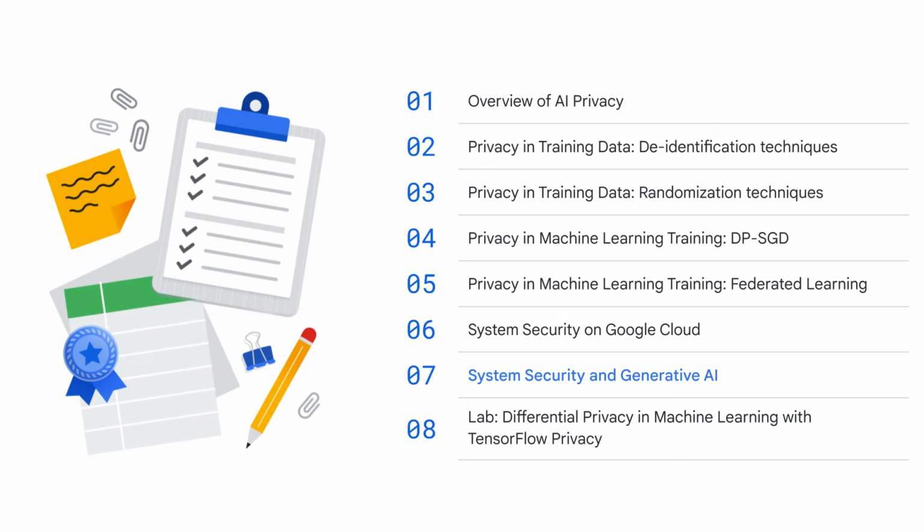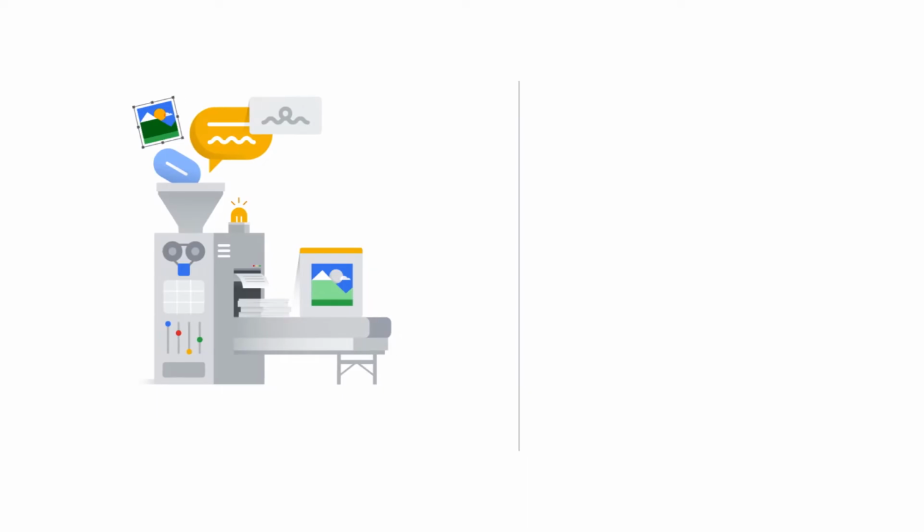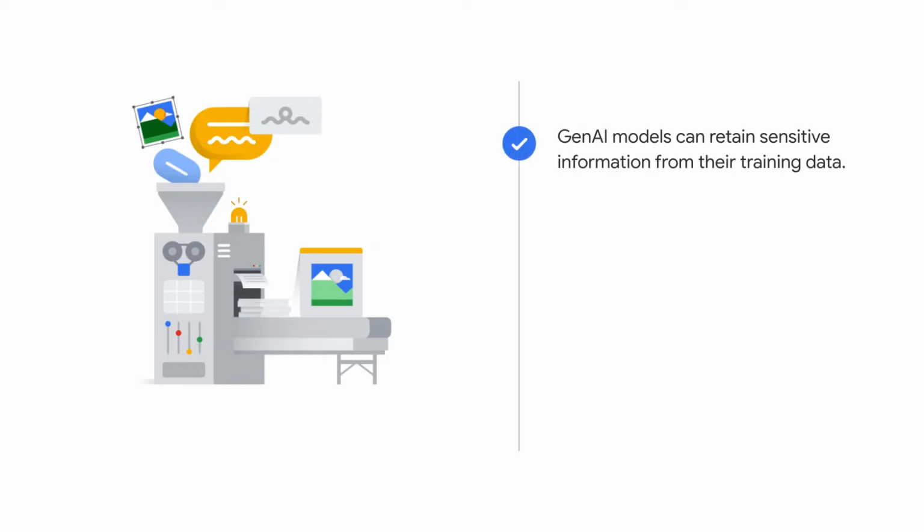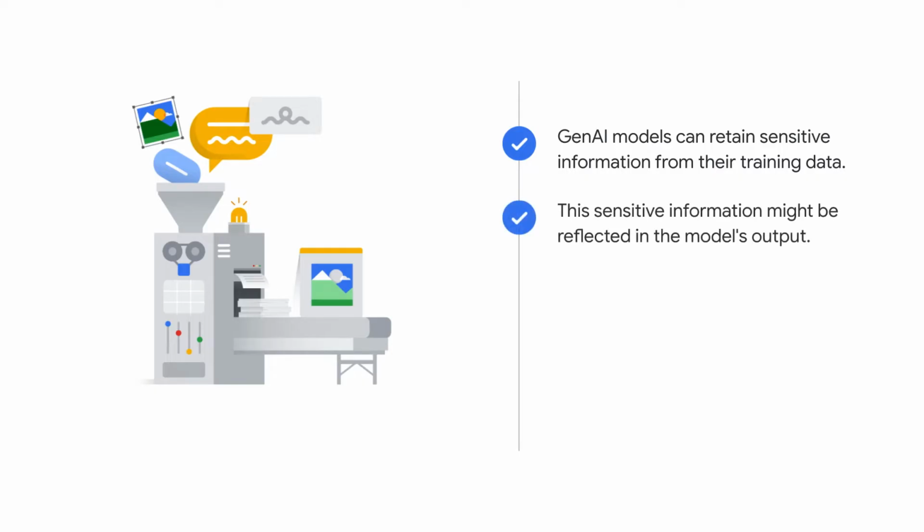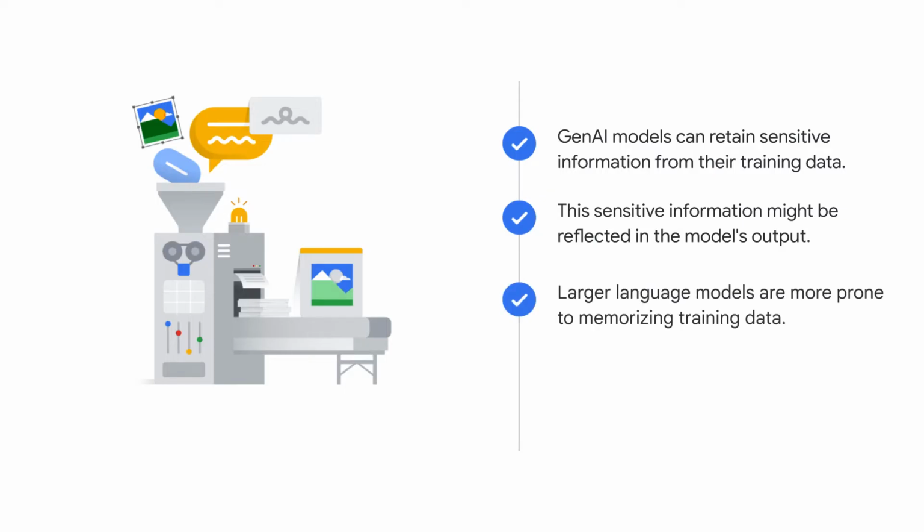Let's look at system security and how it relates to generative AI. Generative AI models are trained on vast sources of unstructured data that pull from a range of sources. It is likely that they could contain some sensitive data, and it is possible that they could reflect some of these private details in the output. In fact, the larger the language model, the more easily it memorizes training data.